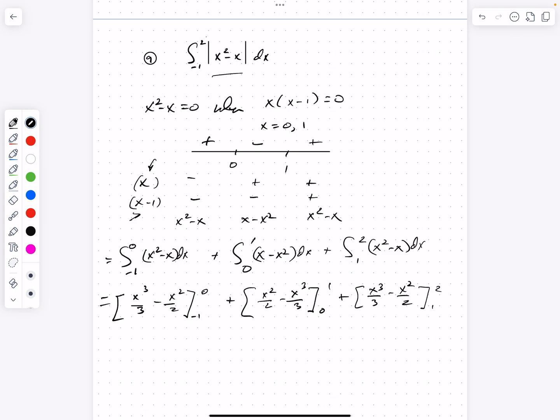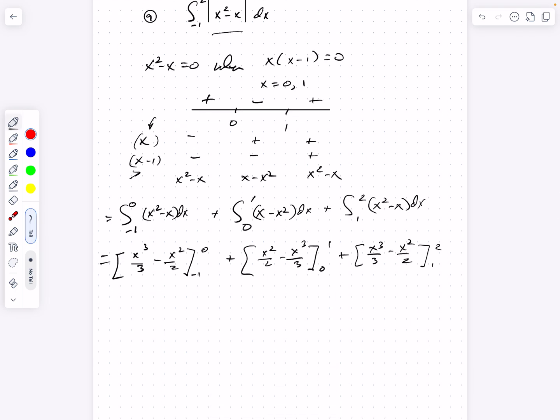And again, it should be no surprise that each of these antiderivatives look pretty similar, because we're just taking variations on the original expression, either positive or negative, just reversed or the same order. Okay, now let's do the evaluations.